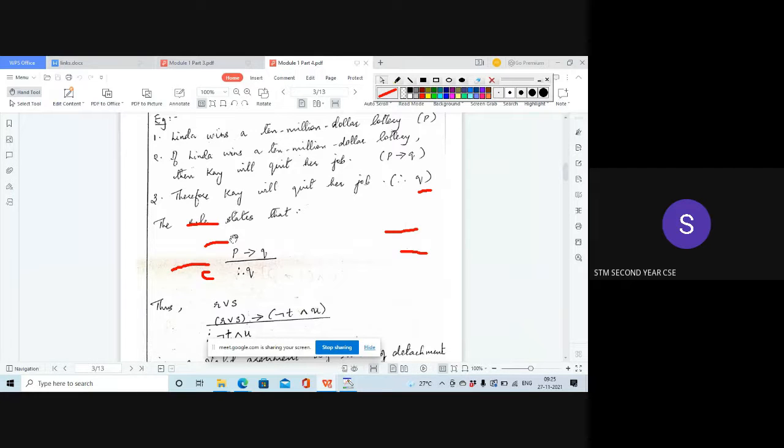So here in this premise P, we can convert these statements. Okay, isn't it? We can convert these statements.